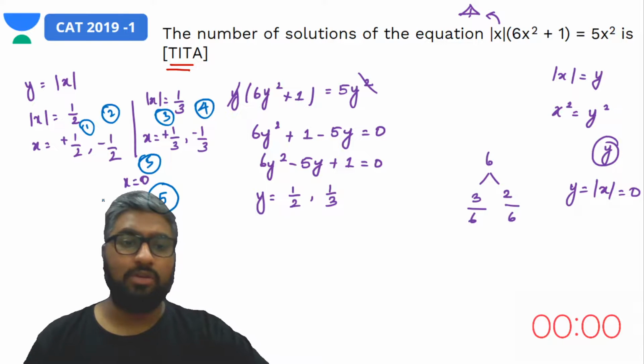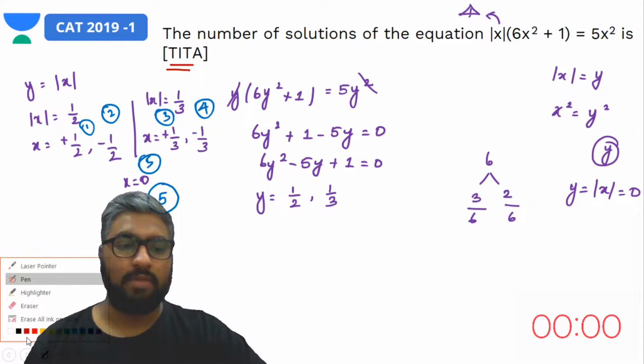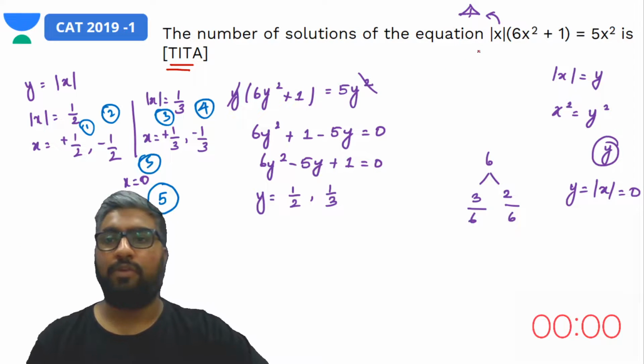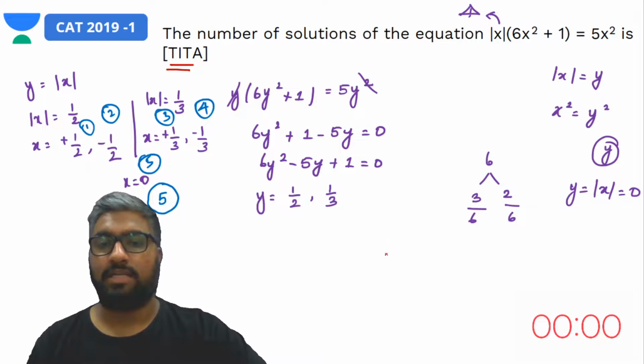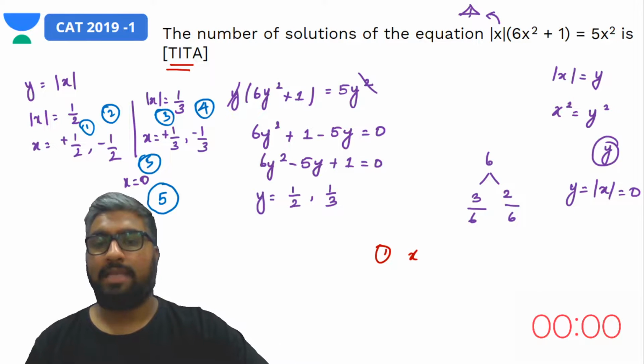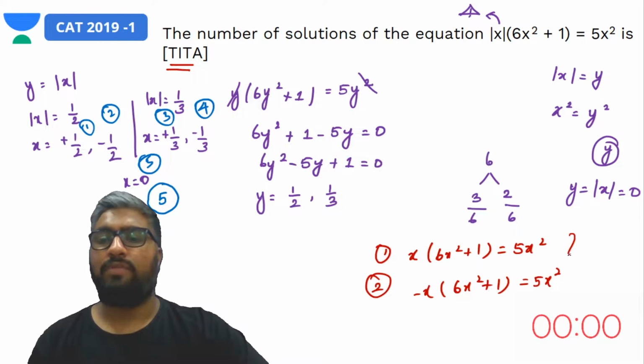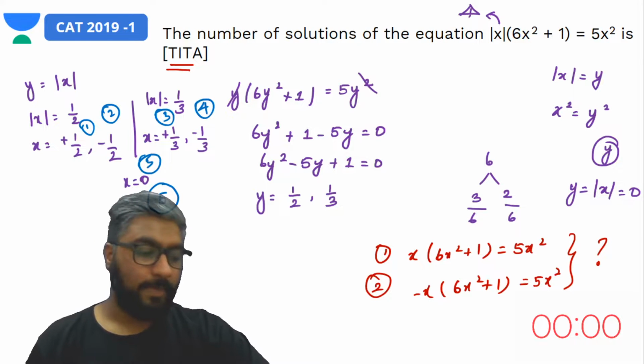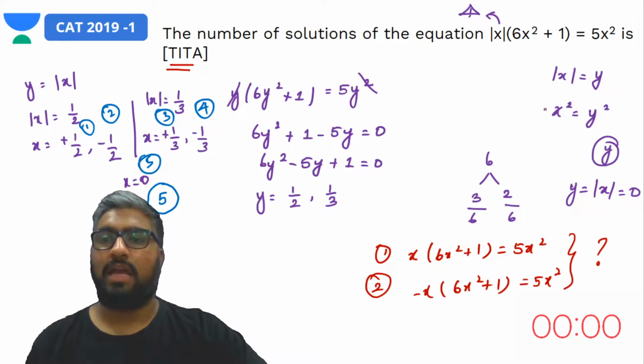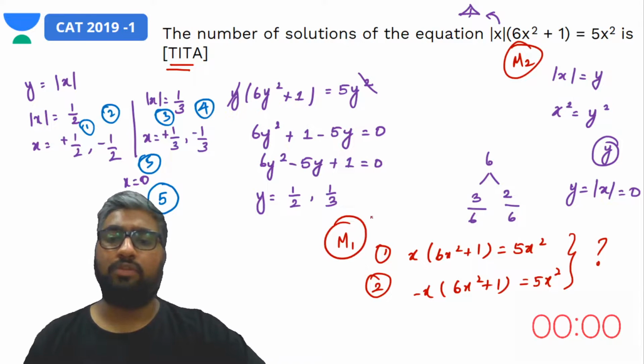So had you, in a parallel situation, I don't know how many of you have done this. How many of you have taken two equations into consideration? Equation 1 being x into 6x square plus 1 equal to 5x square, and the other equation as minus x into 6x square plus 1 equal to 5x square. How many of you used this method? Let's call this method 2, and the other method 1. So please drop in if you've used method 1.